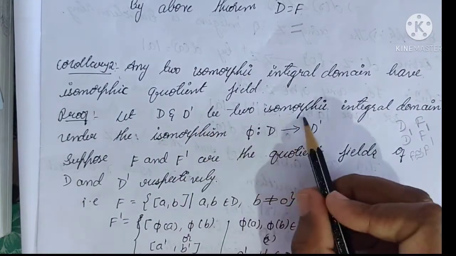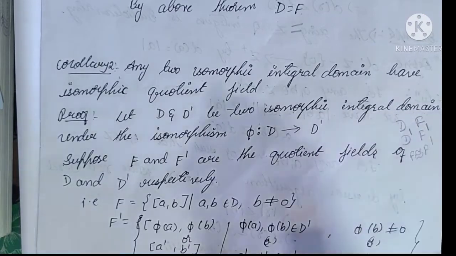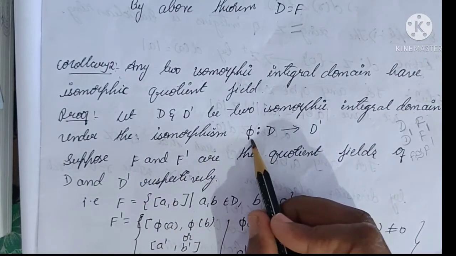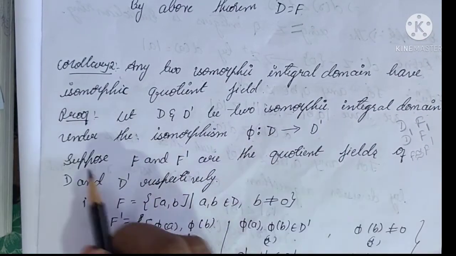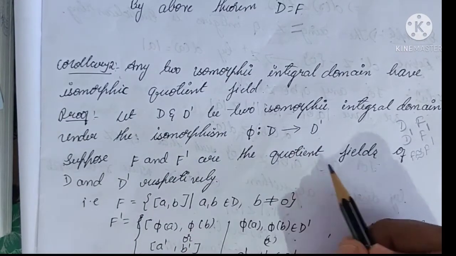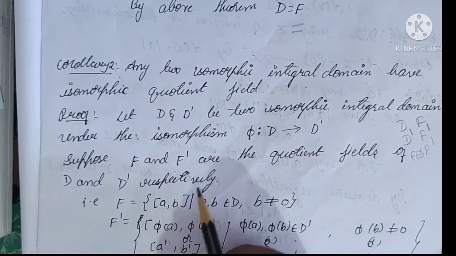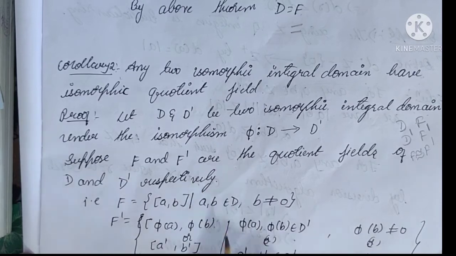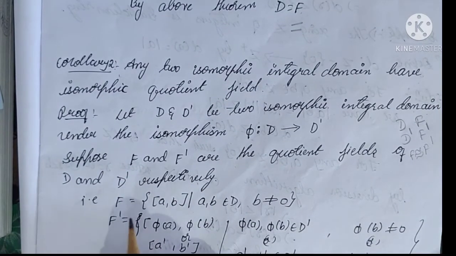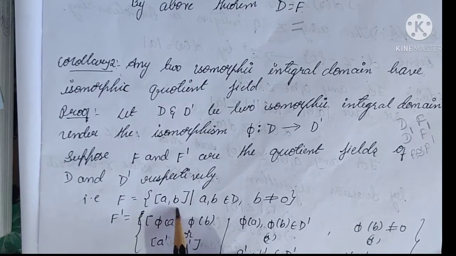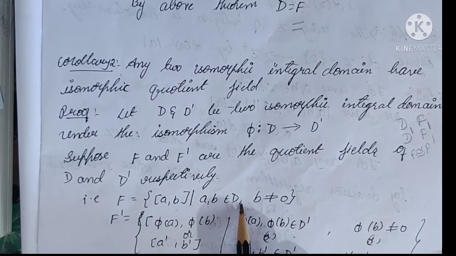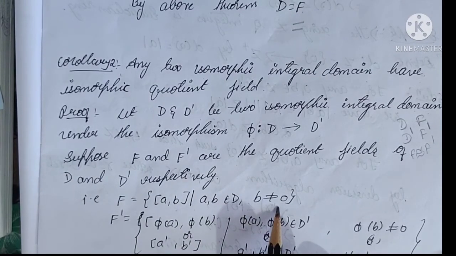Let D and D dash be two isomorphic integral domains under the isomorphism pi from D to D dash. Suppose F and F dash are quotient fields of D and D dash respectively. F we can write, by definition of quotient field, as the class of a comma b, where a, b belong to D and b is not equal to 0.